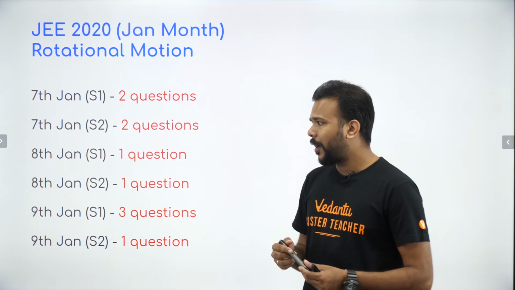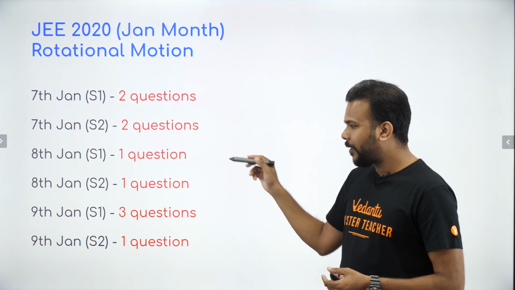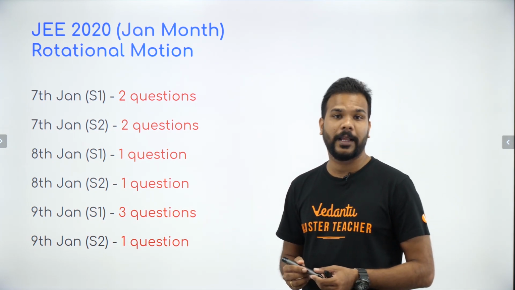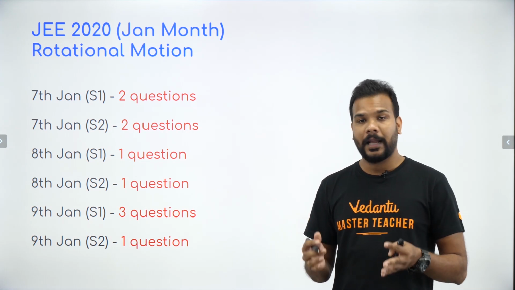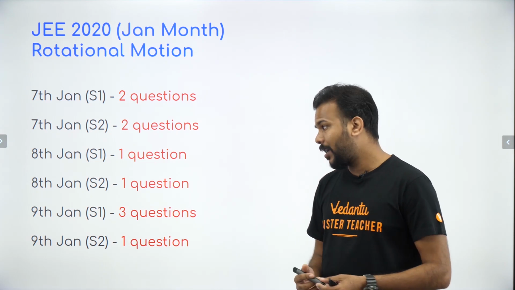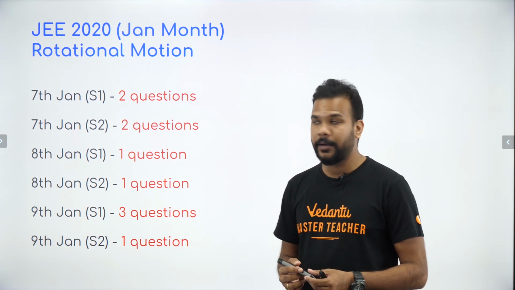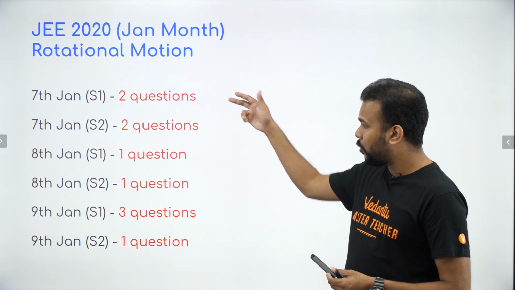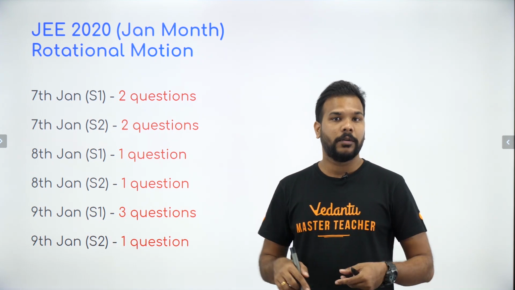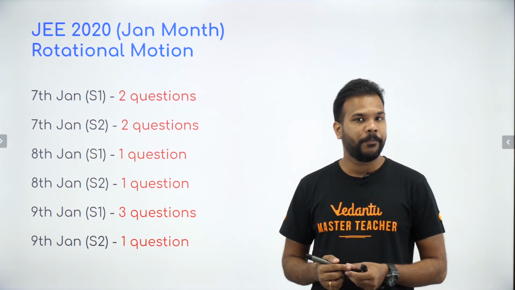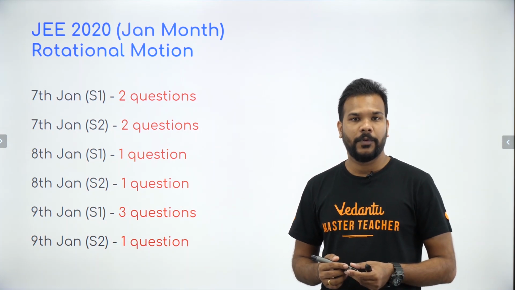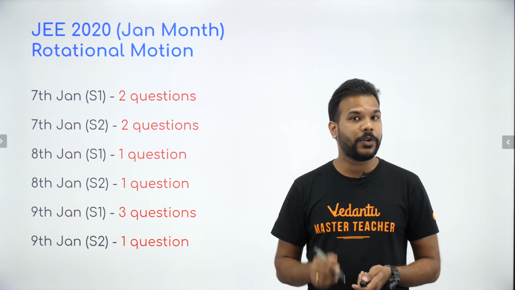In fact, surprising were the days of 8th and 9th of January, especially the second shift, when only a single question came from this particular chapter. Why? Because this is the chapter where you can expect more than 2 questions to come, which happened only on 9th of January shift 1. So all in all, if we count, we had 2, 3, 4 and 4, total 8 questions in all 6 papers which happened in the month of January. We'll try to solve as many questions from rotation motion as we can, which are these questions I'm going to take you forward to.